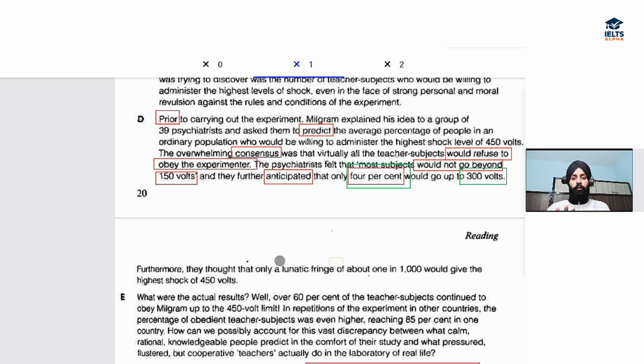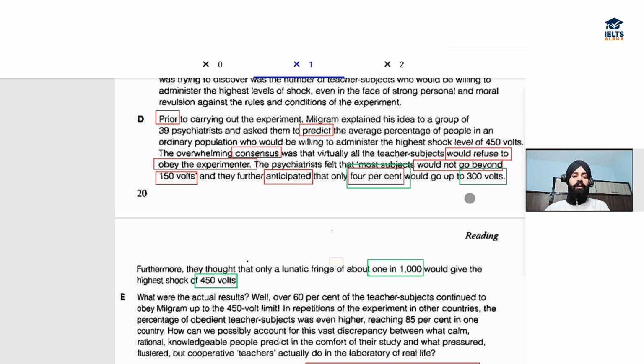Lunatic, this word alone means some kind of mad person, but lunatic fringe means, for example, right here they have explained actually the same word, 1 in 1000, right? So one from many, that is a lunatic fringe. One from the majority would give the highest shock of 450 volts.